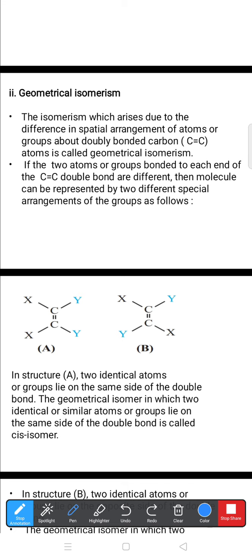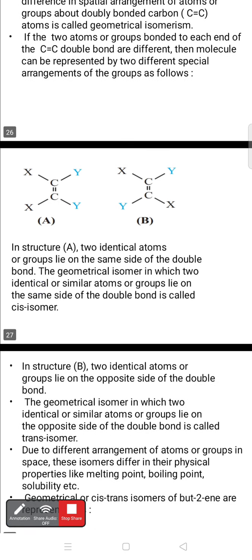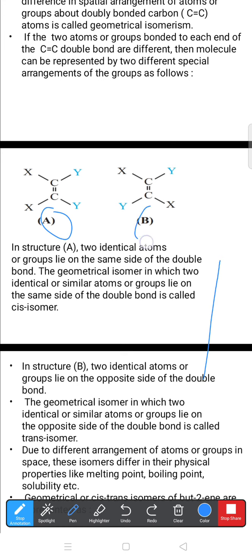If the two atoms or groups bonded to each end of the carbon-carbon double bond are different, then the molecules can be represented by two different spatial arrangements of the groups or atoms, which is geometrical isomerism. For example, we can see downside two structures, structure A and structure B. In structures A and B, around the carbon-carbon double bond, the two X are on the same side, the left side of the double bond, as well as the two Y on the same side, the right side of the double bond. That's why you may say this is a cis structure.